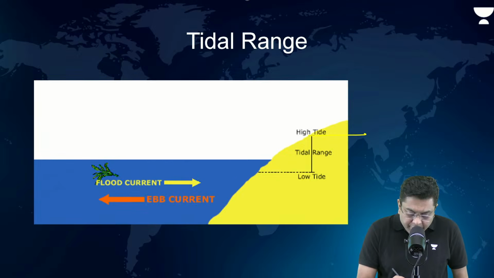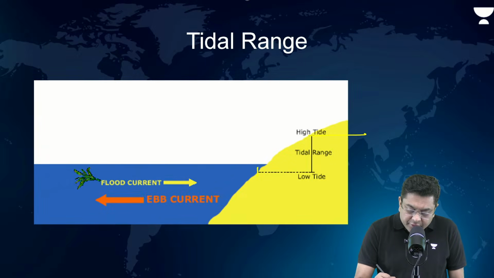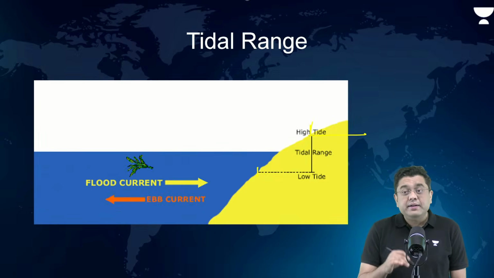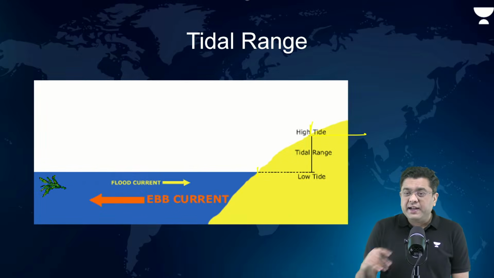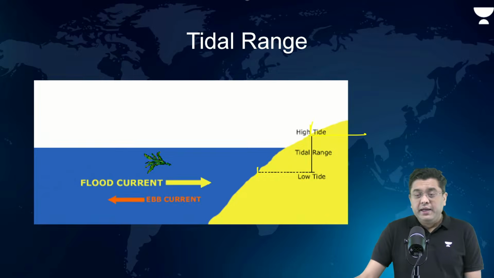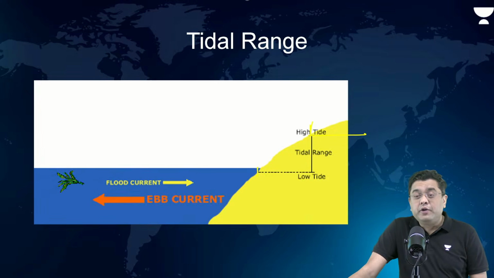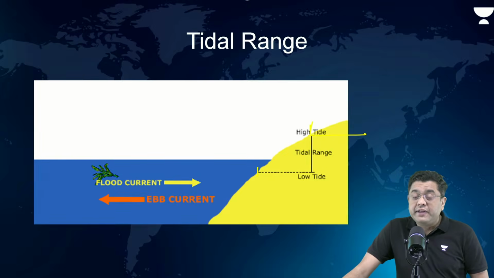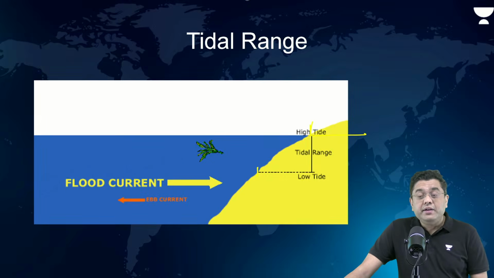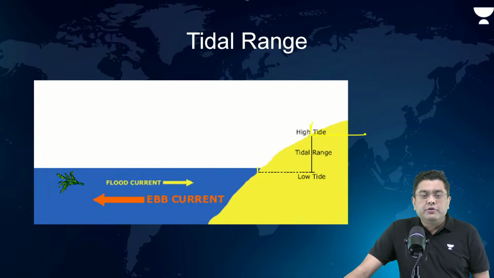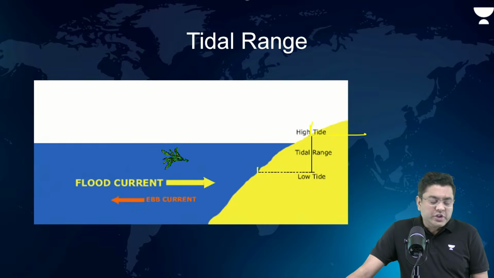So that is the difference. UPSC had asked a question about Chandipur in the prelims of 2017 as well: in which part of India does the sea retreat for many kilometers during low tide? So that was the case of Chandipur.